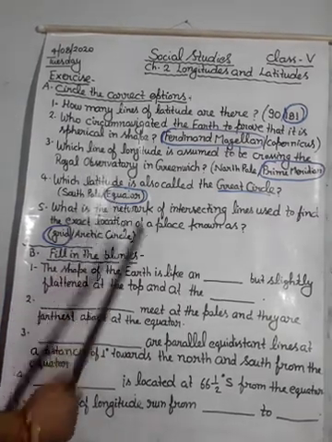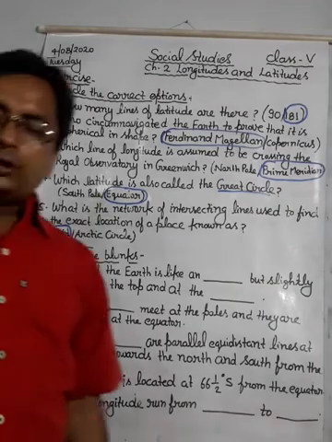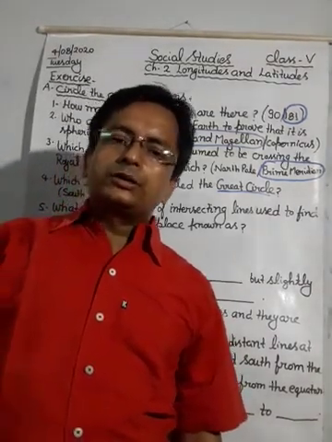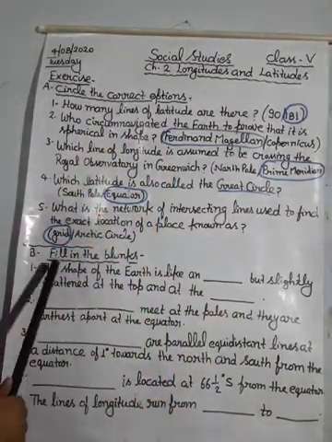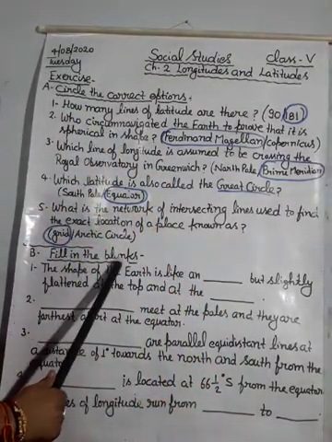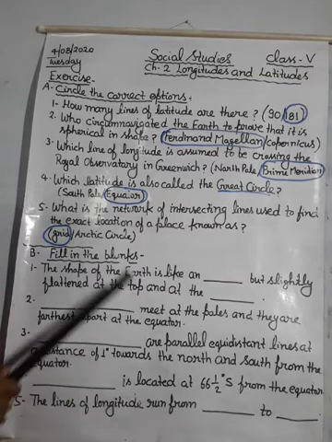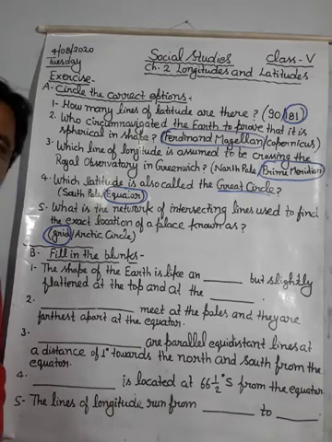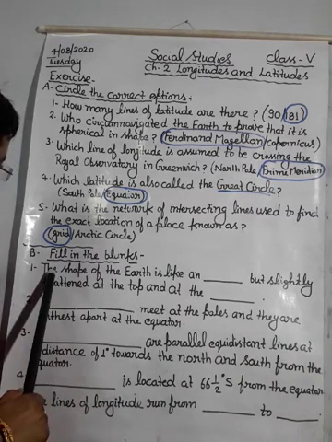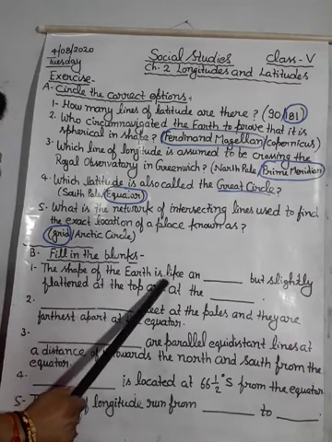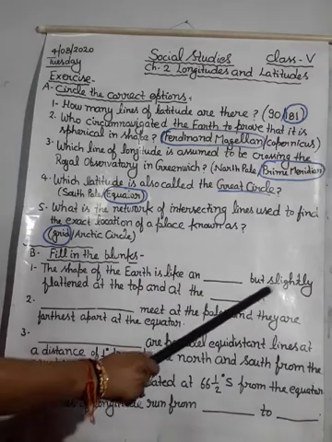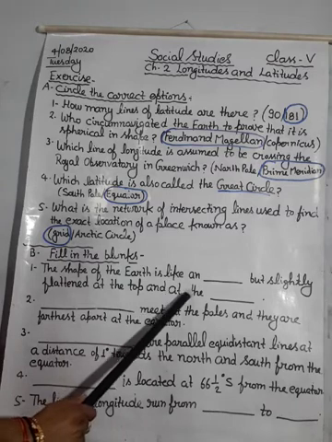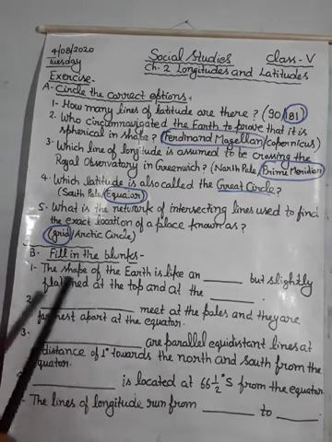It's all about circle the correct answer options, and now we are going to discuss the next exercise, which is fill in the blanks. In fill in the blanks, you have to fill these blanks with the correct word. So the first question is, the shape of the earth is like a dash but slightly flattened at the top and at the bottom.